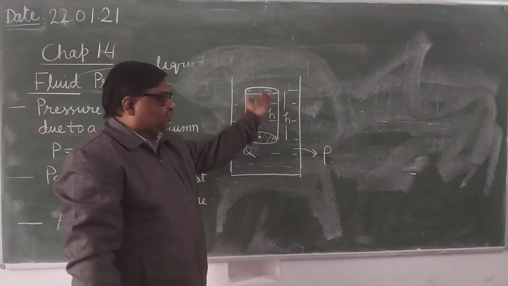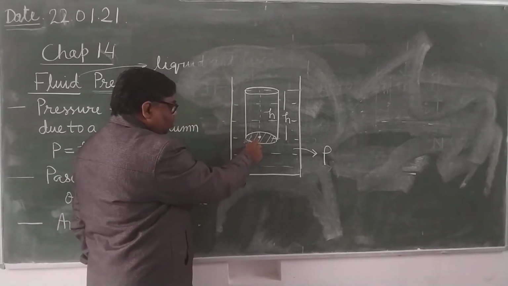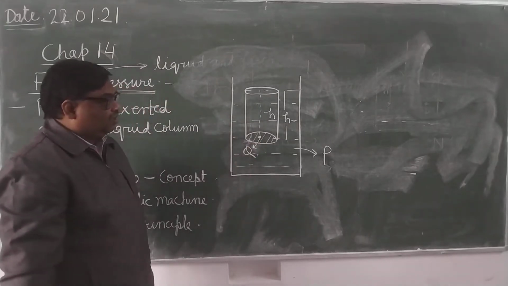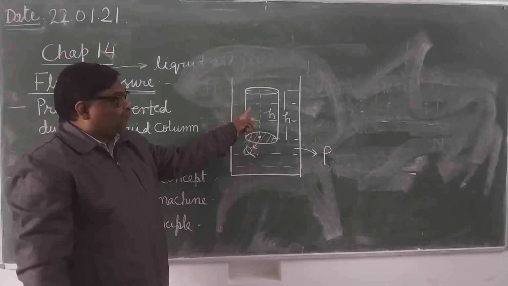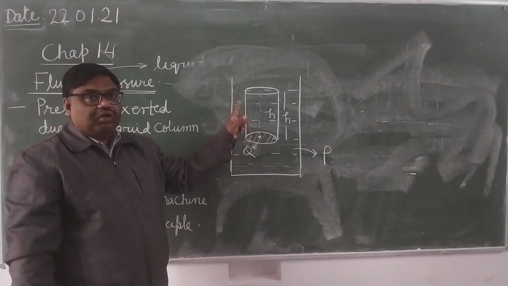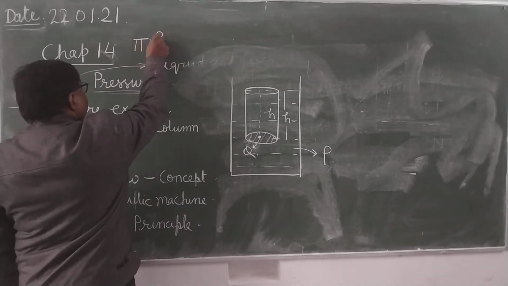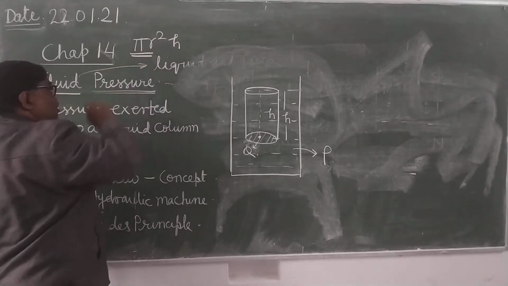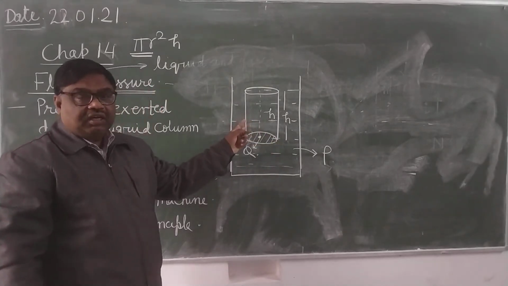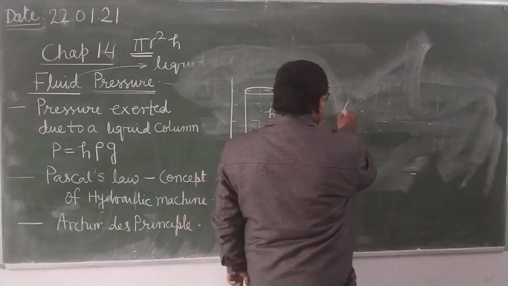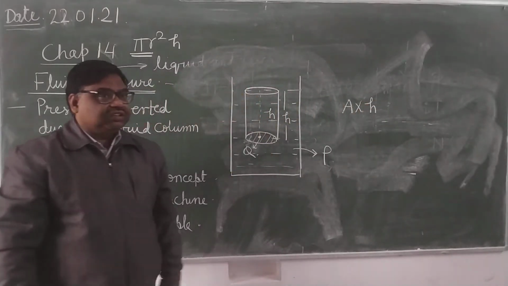What will be the volume of this cylinder? Height is H and the area of cross section is A. So the volume of liquid contained in this cylinder will be equal to H into A. Pi r square H, you know what pi r square is? Area of the base, because the base will be circular. So it will be A into H. This is the volume of the liquid contained in this imaginary cylinder.